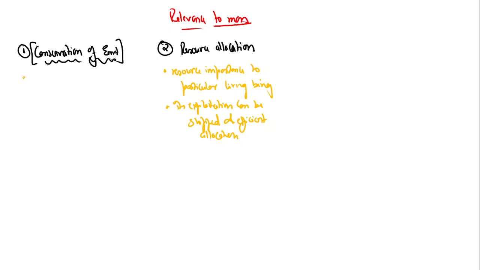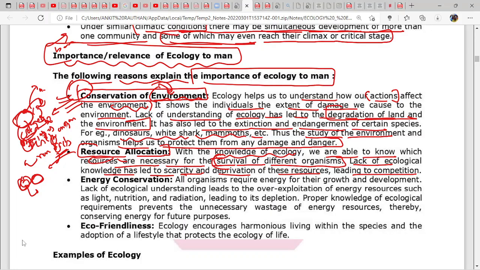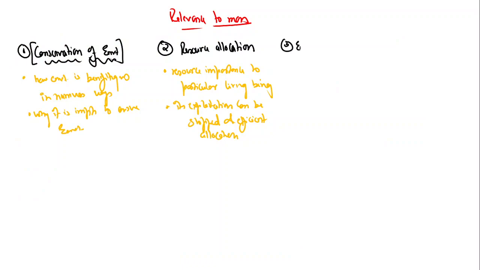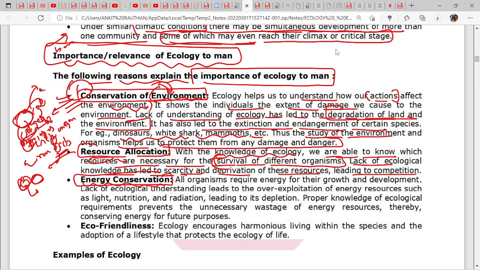Right? Conservation of environment: what ecology is telling us is how the environment is benefiting us in numerous ways, and why it is important to conserve the environment. All right. Now we go to energy conservation. Third point is energy conservation. How is energy conservation happening?